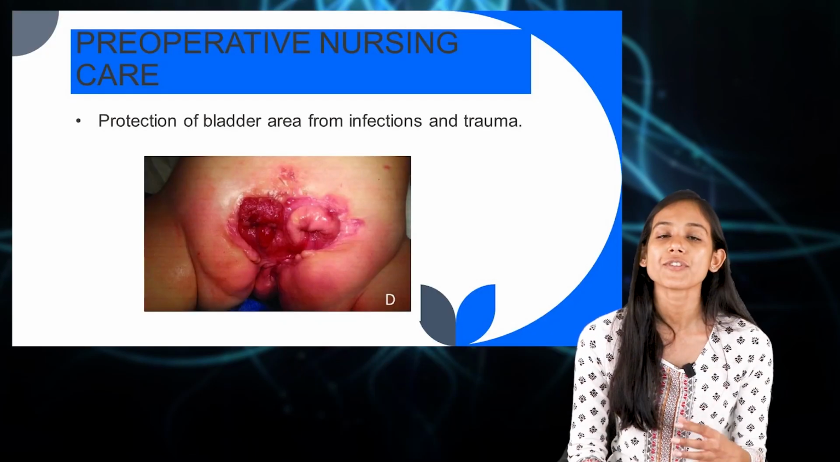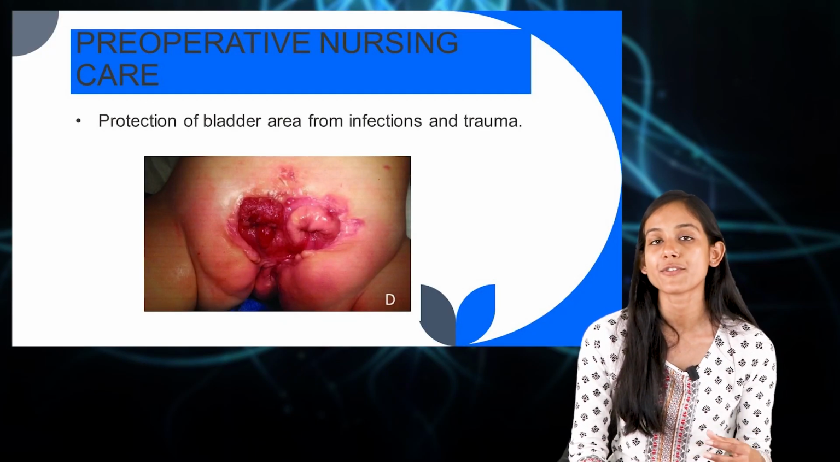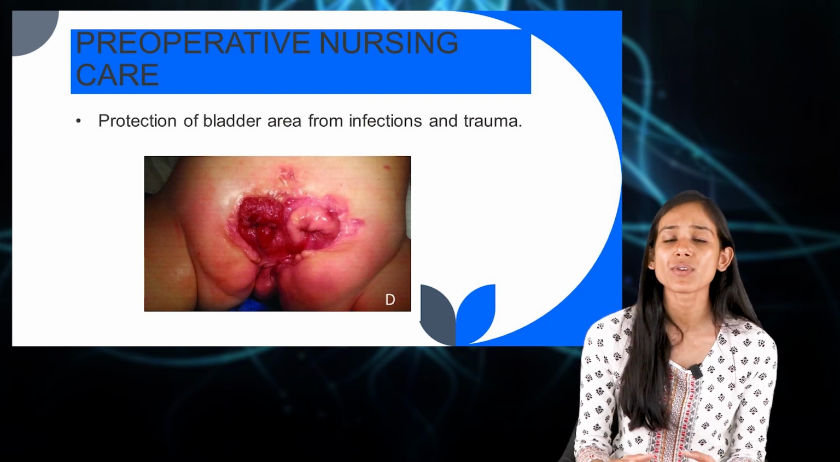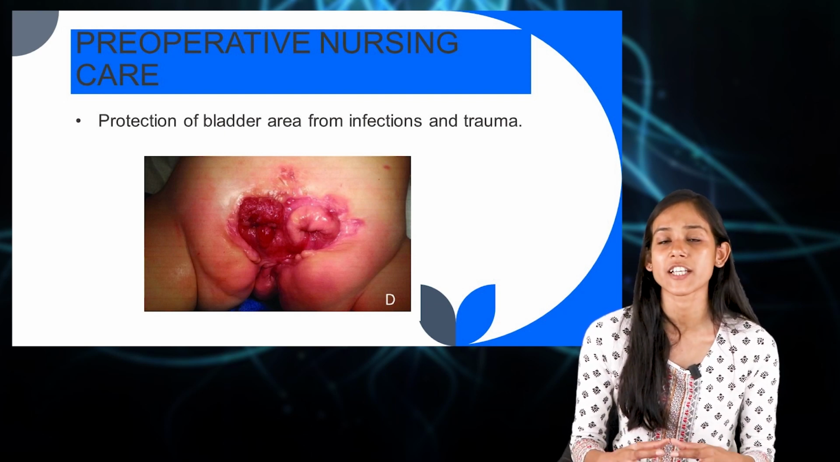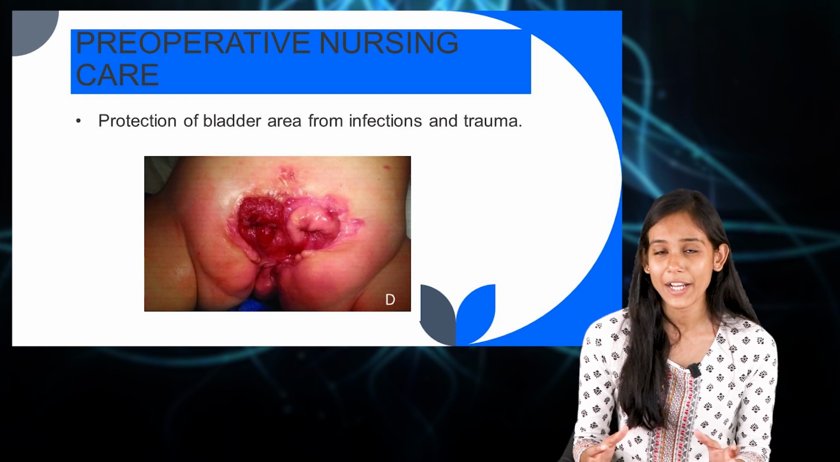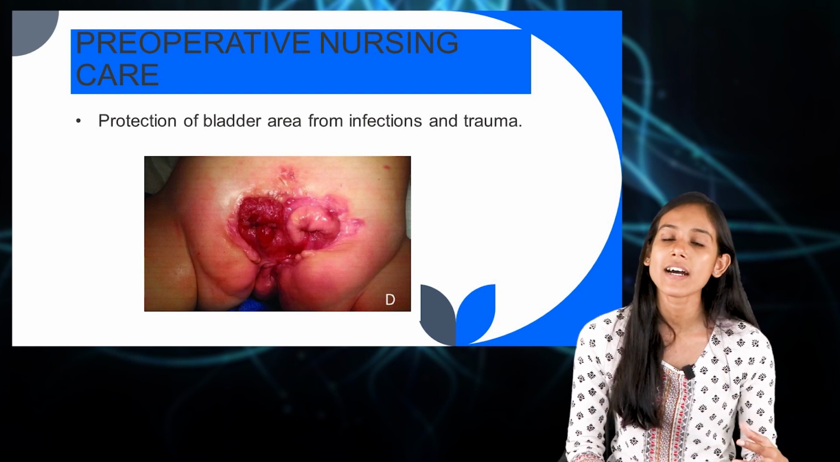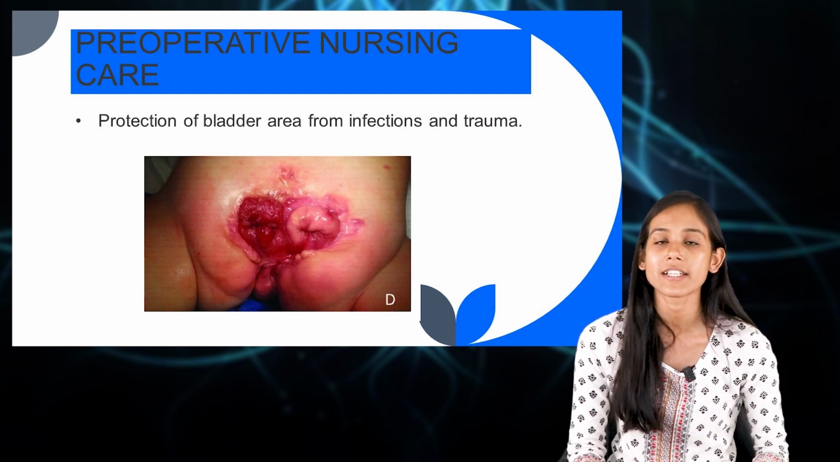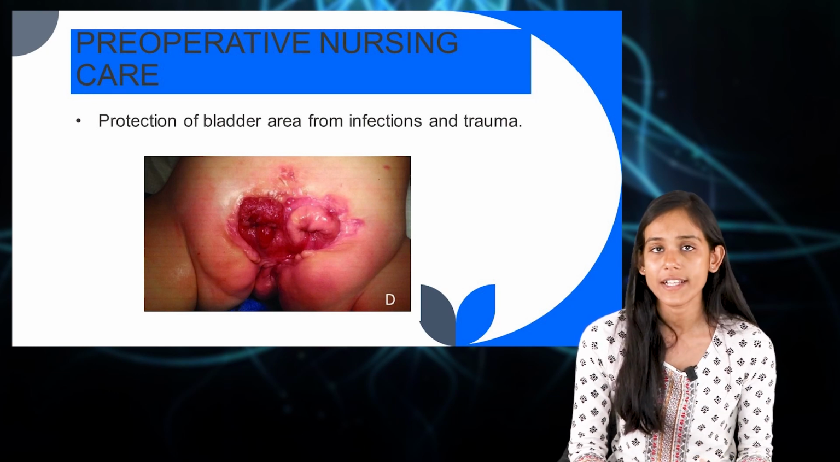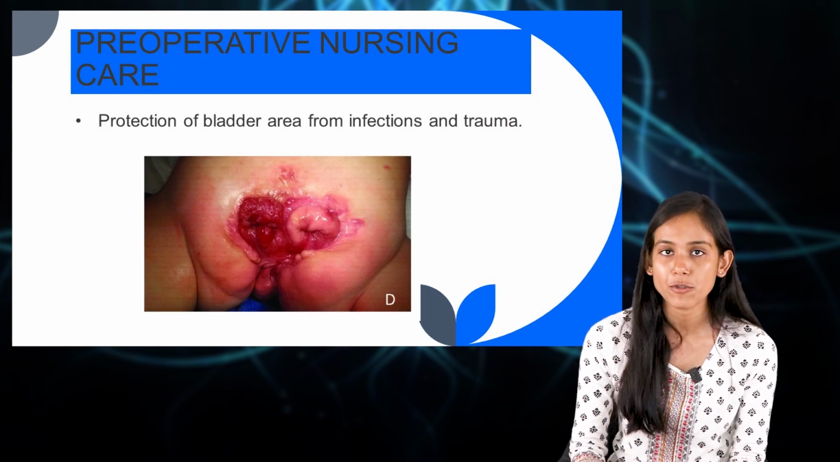Next, let us move to the nursing management. In nursing management, first we would discuss the nursing care during the pre-operative period. The first thing would be protection of the bladder from infection and trauma. As we know, the bladder is exposed outside of the abdomen, so there is a high chance that there would be infection and there might be trauma or injury to the bladder, right? So that we have to prevent.